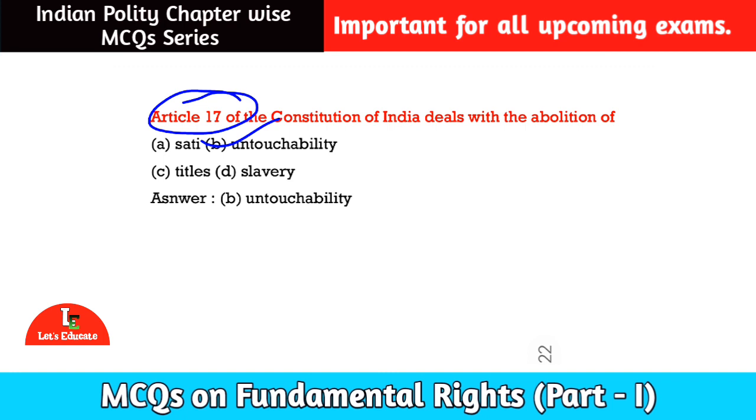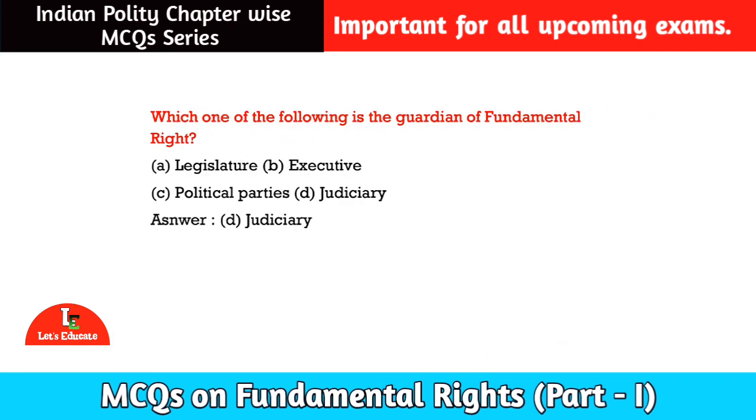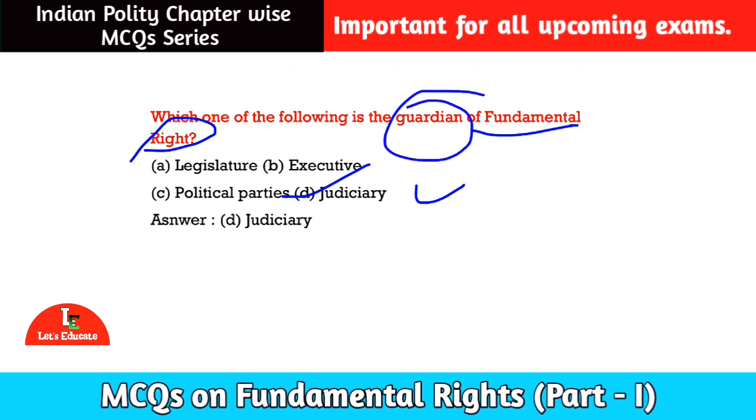Let us move to the next question. Here is our next question for today. Which one of the following is the guardian of fundamental right? Option number A, legislature. Option number B, executive. Option number C, political parties. Option number D, judiciary. Among these, the correct option is option number D, judiciary. Guardian means parent or guardian. If our fundamental right is violated, we can go to the court. Judiciary means court. Guardian means where we can lodge our complaint.